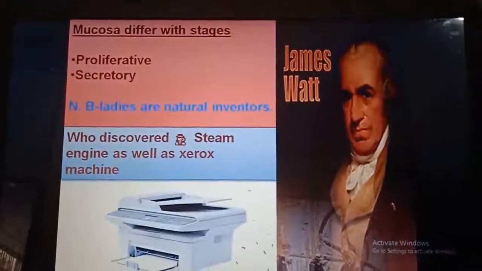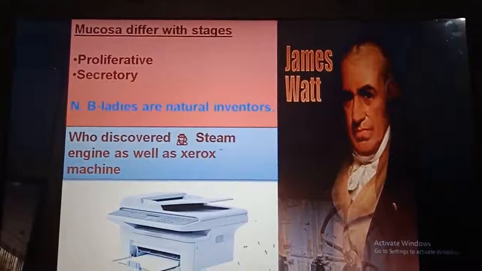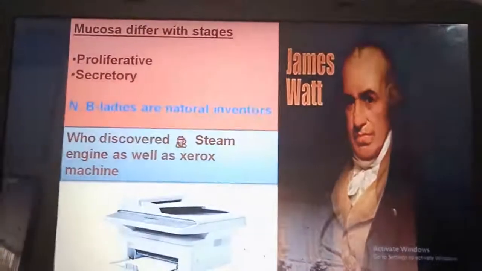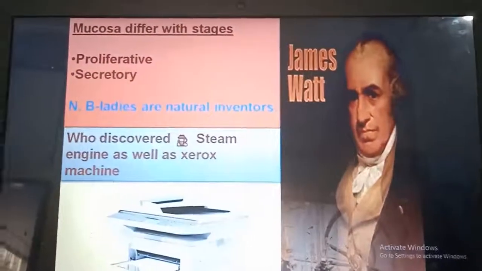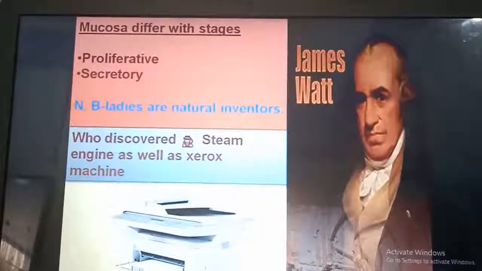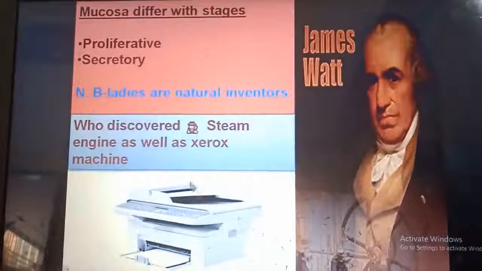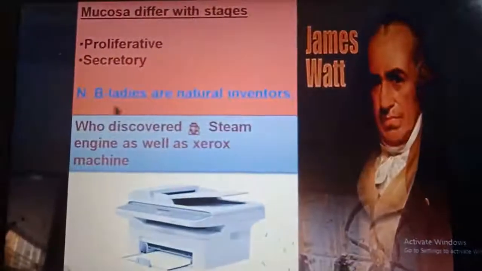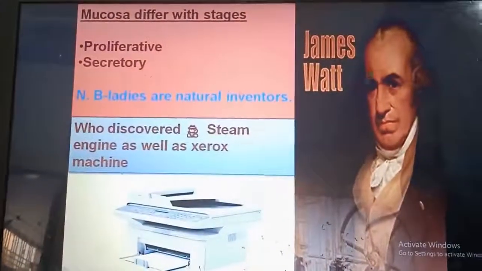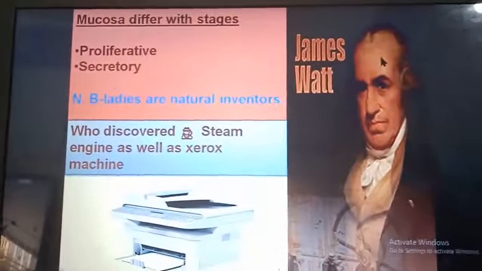Now mucosa differs with stages, that both epithelium and lamina propria are different in proliferative and secretory phase. We all know that ladies are natural inventors, like James Watt.